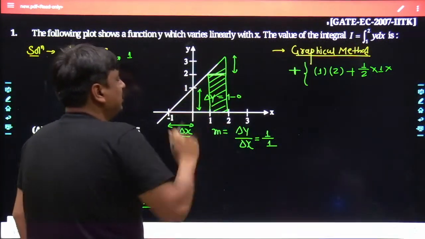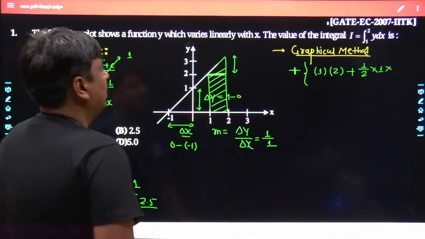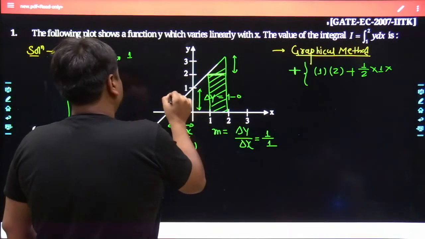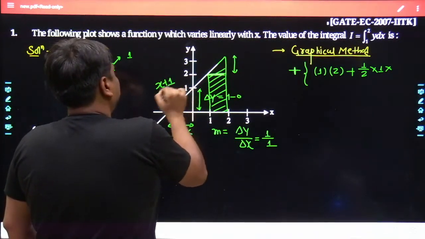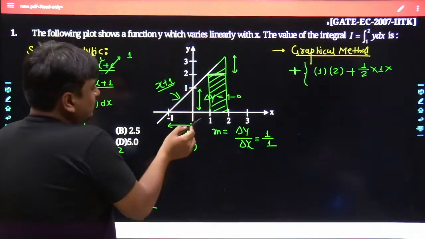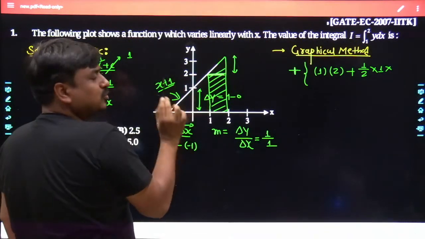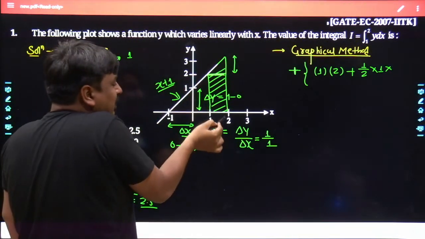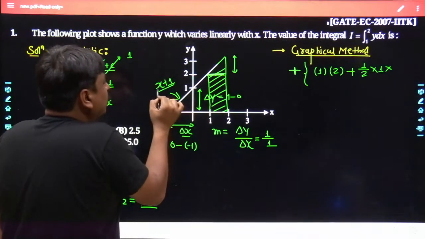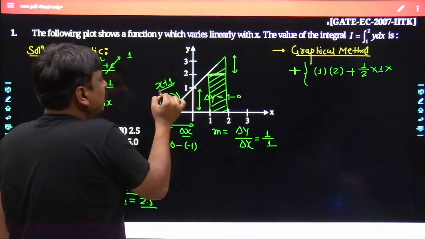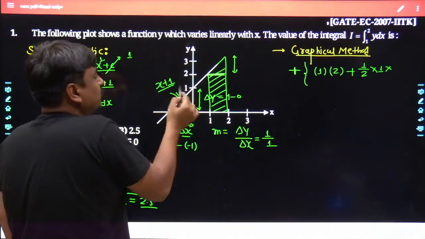May I know what the equation or function of this line is? That is y equals x plus 1. At x equals 1, the height of the function is known to be 2. So what would be the height of the function at x equals 2? You feed x equals 2 over here, so you get y as 2 plus 1, that is 3.